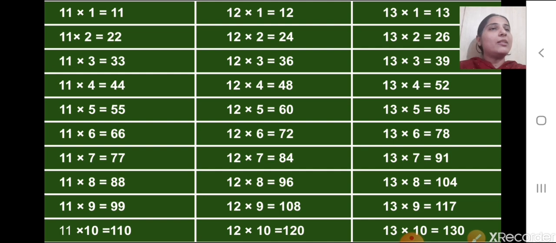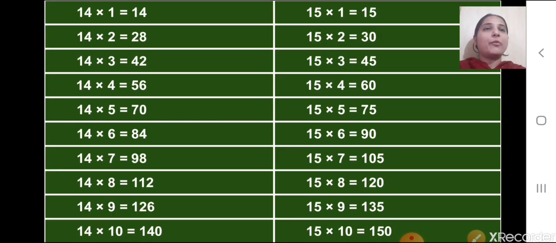So 13 ones are 13, 13 twos are 26, 13 threes are 39, 13 fours are 52, 13 fives are 65, 13 sixes are 78, 13 sevens are 91, 13 eights are 104, 13 nines are 117 and 13 tens are 130. Now the table of 14.